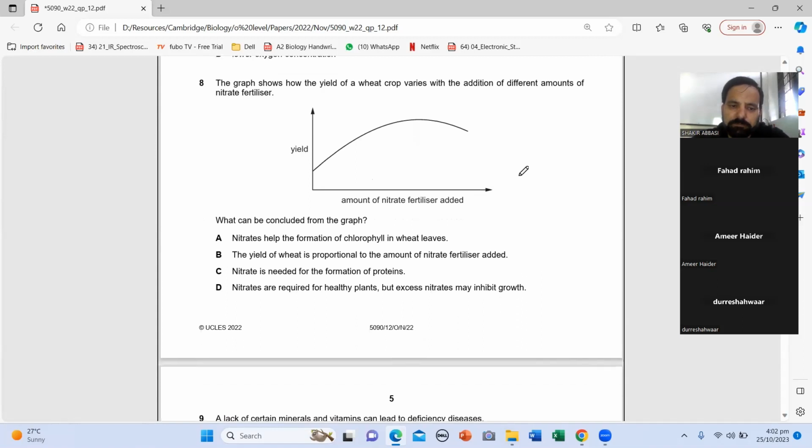Question 8. Sir, C, Charlie. Anyone else? Amount of nitrate. If you increase the nitrate, sir, delta. Delta. Nitrate is required for healthy plants, but excess nitrates may inhibit growth. Because he is increasing nitrate, growth yield is increasing, but after some time, further increase in the nitrate will decrease the yield. So delta is the answer.